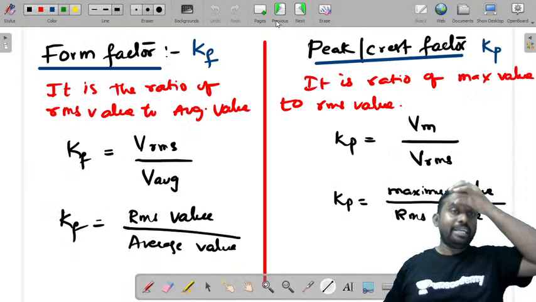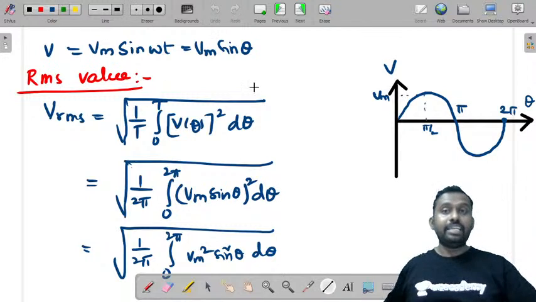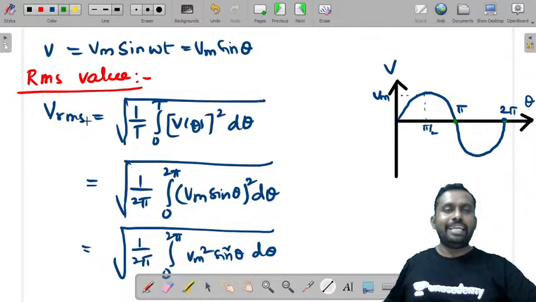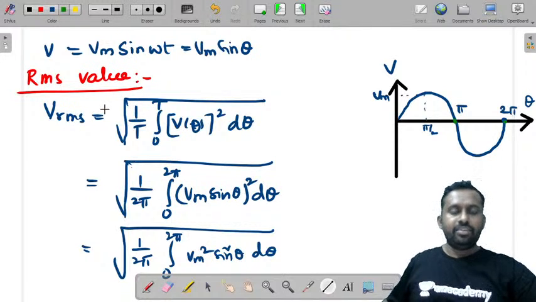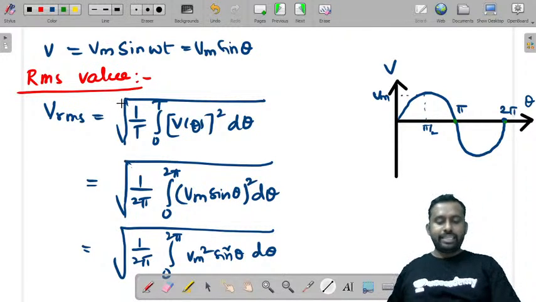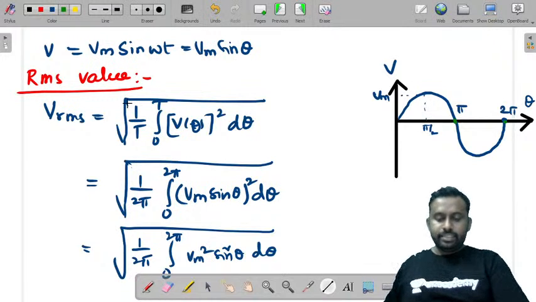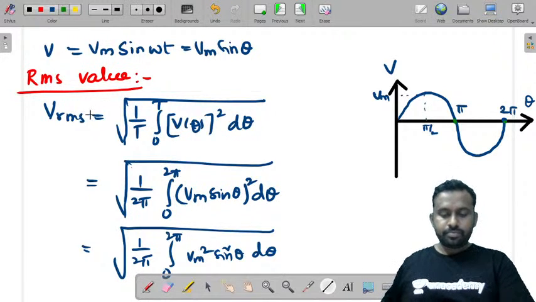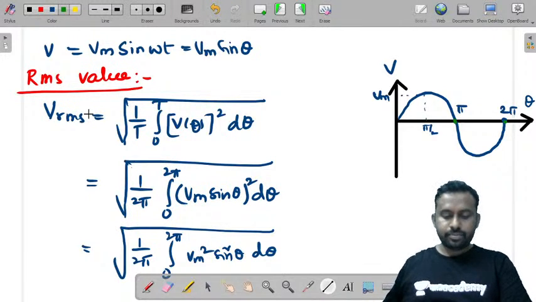Now if we look back, we have taken a sinusoidal waveform with a period of 2 pi. So Vrms is equal to 1 by T integral 0 to T v of theta whole square d theta. Right?